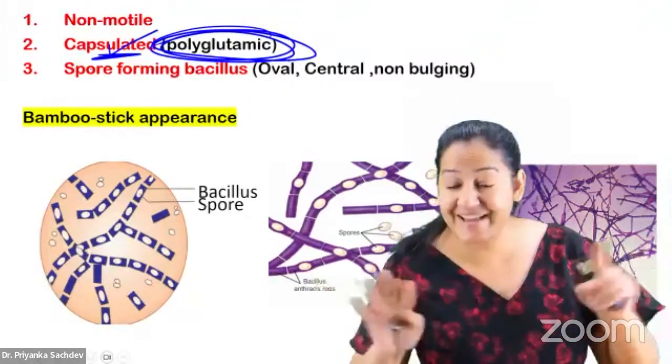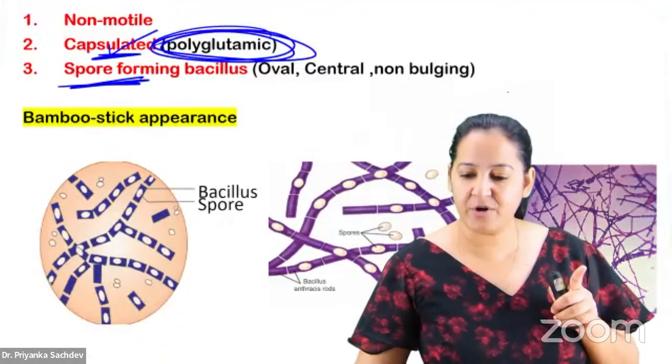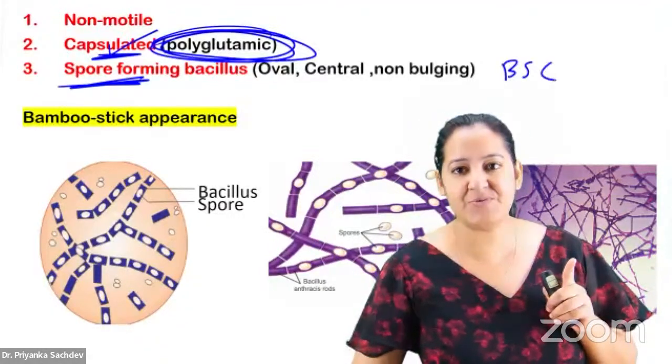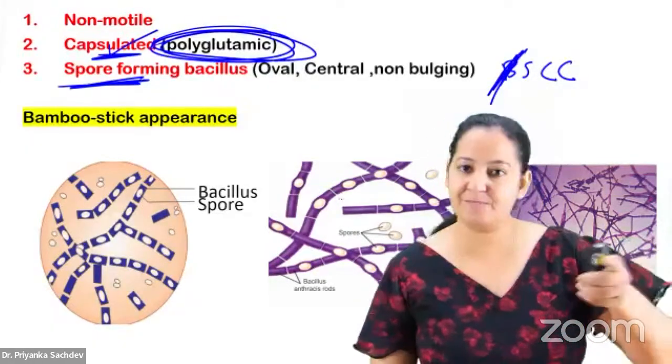It's not polysaccharide like other 8. Please learn. And it's a spore-forming bacteria. Have I taught you the mnemonic of spore-forming bacteria? BSc chemistry. Yes, so it is one of the B. It is the B of the BSc chemistry. It is a spore-forming bacteria.